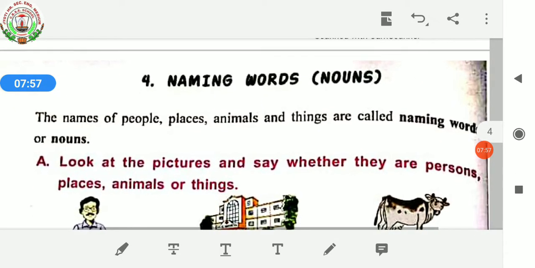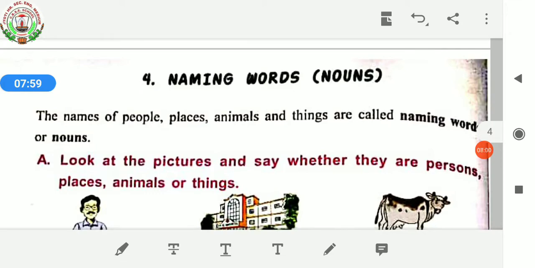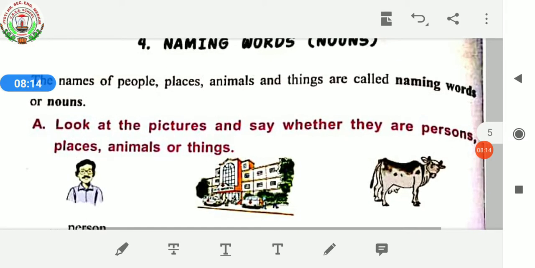And this is your grammar book. We are studying chapter number 4, naming words, nouns. The names of people, places, animals and things are called naming words or nouns. So the first question is, look at the pictures and say whether they are persons, places, animals or things.